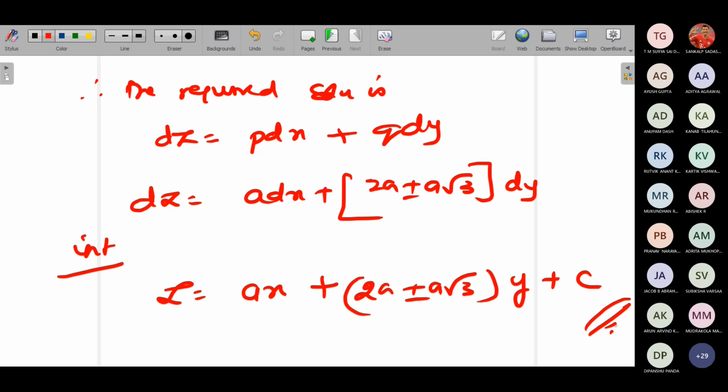Understood? So this is the complete solution of the problem. Why is it called the complete solution? Because the number of independent variables and the number of arbitrary constants are the same, which is the required complete solution of the problem. Write down. Is it clear?